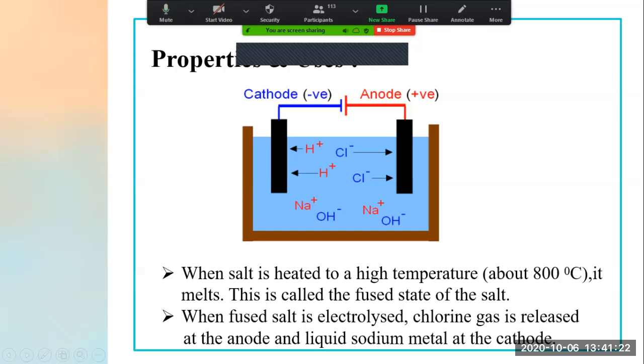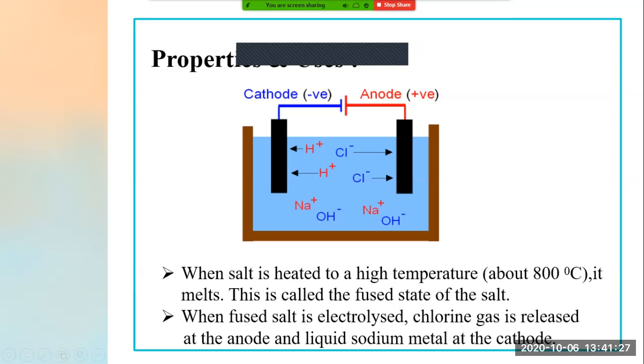Now, everyone understood this point? When salt is heated to a high temperature, about 800 degrees Celsius, it melts. This is called the fused state of the salt. Now the next topic is related to this fused salt only, okay? Now see, when fused salt is electrolyzed, first we took common salt and did the electrolysis process, right?